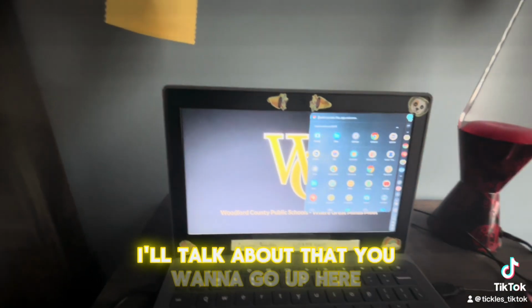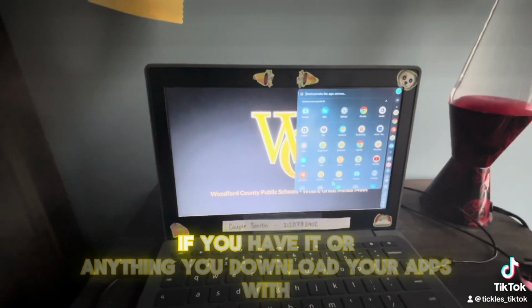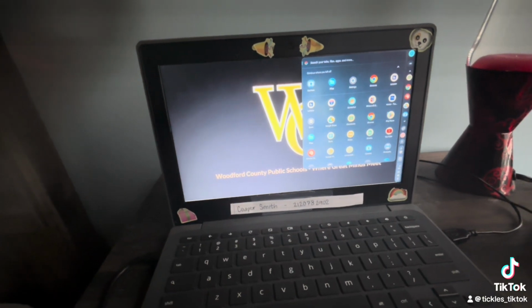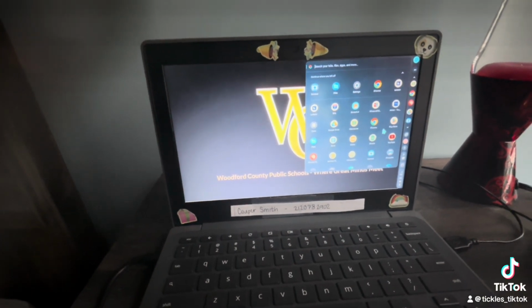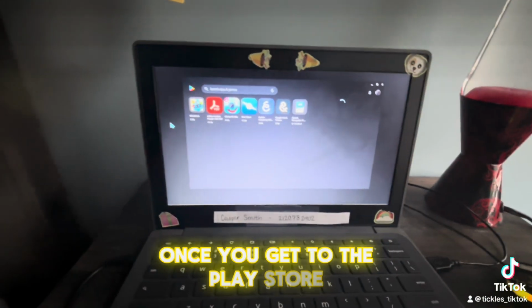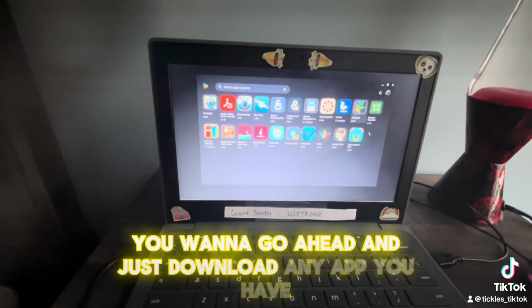You want to go up here, find the Play Store if you have it, or anything you download your apps with. Find the Play Store. Click on Play Store. Once you get to the Play Store, you want to go ahead and just download any app you have.